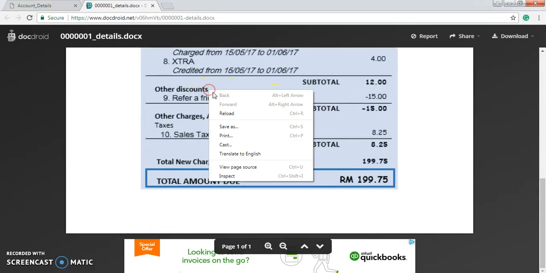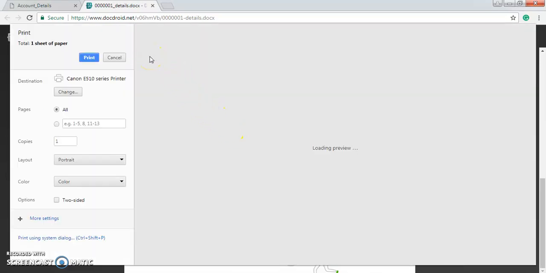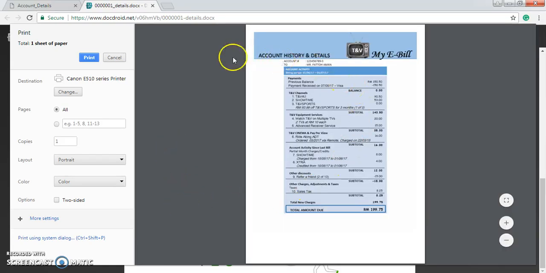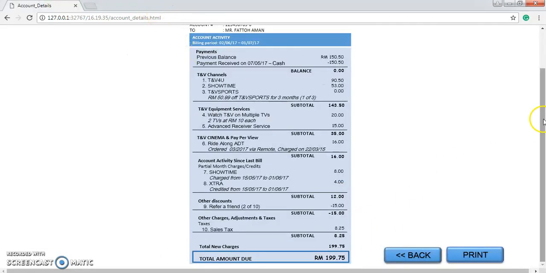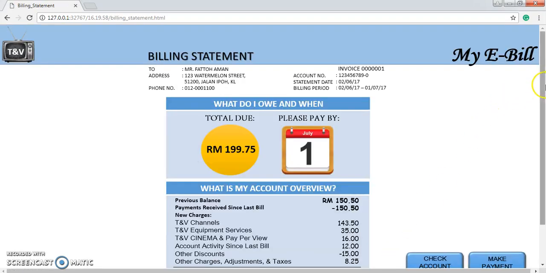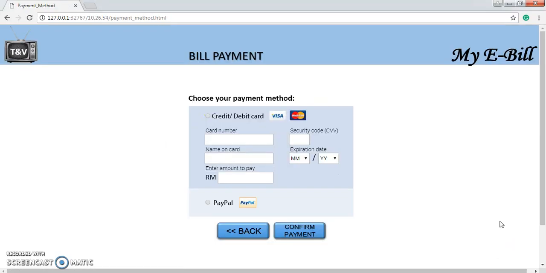I can just click print if I want to print, but okay, I don't want to print, just cancel and close. Now I will go back to my billing statement, and I want to pay my bill. So I click make payment now.